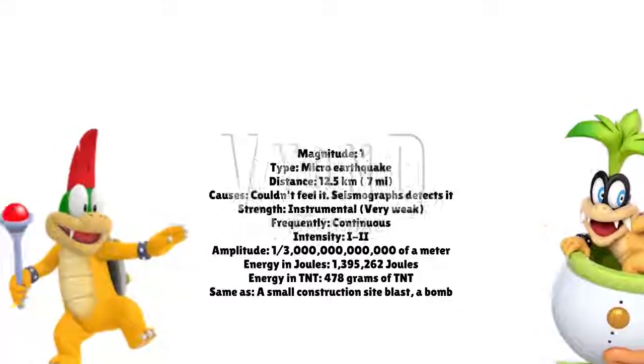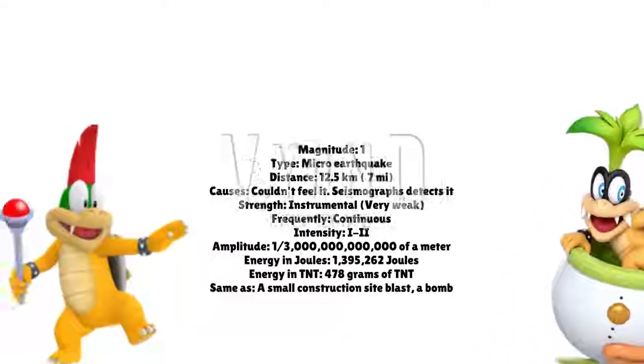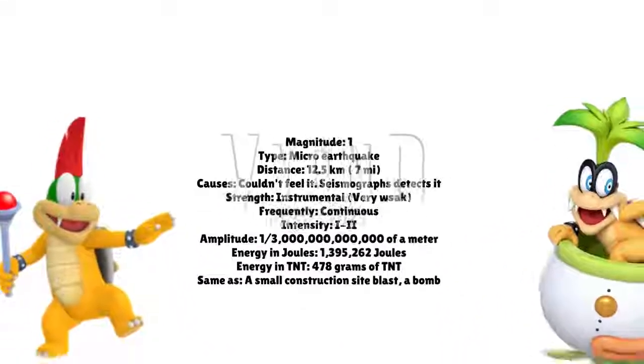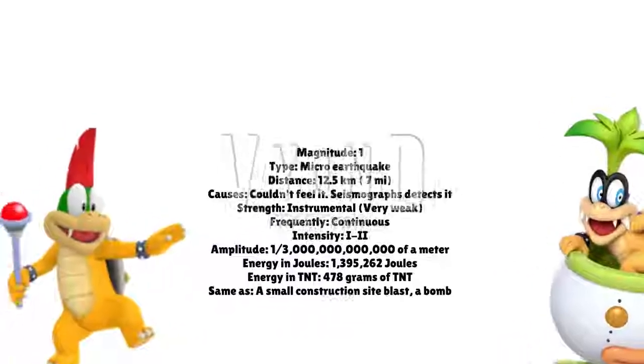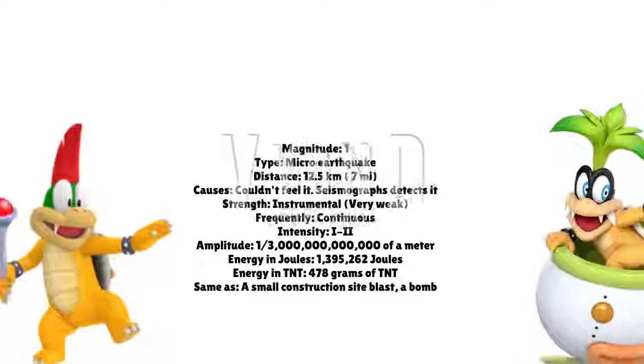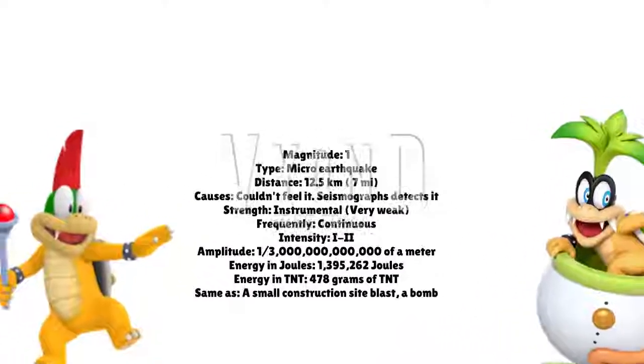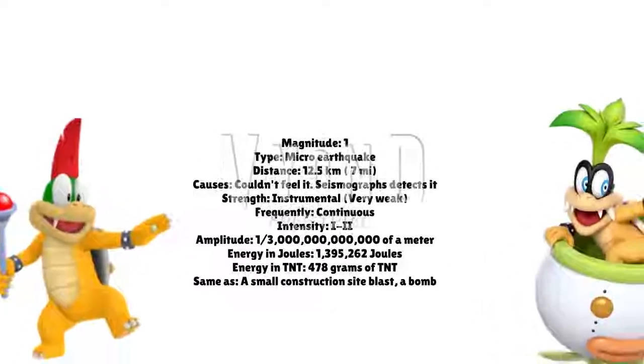A magnitude 1 earthquake would have about the same energy as 1,995,262 joules. It is equivalent to 476 grams of TNT. That's the same vibration as a small construction site blast, or a bomb that was used in World War II.